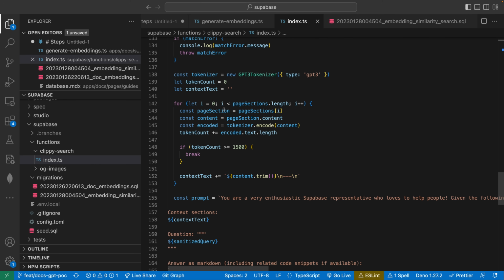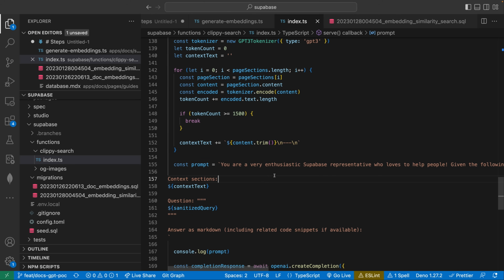And the reason why we do that is just so that we can limit the number of tokens in this query, right? Number one, we have to limit ourselves to be within that 4,000 token limit. And this also just gives us the opportunity to fine tune how much context we actually want to pass in the first place.